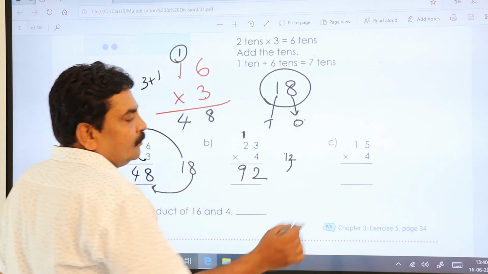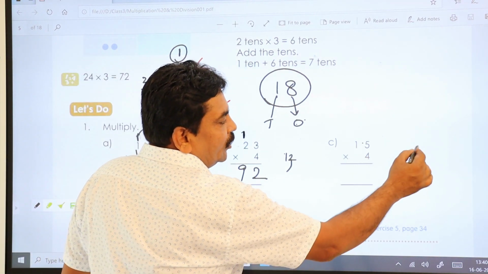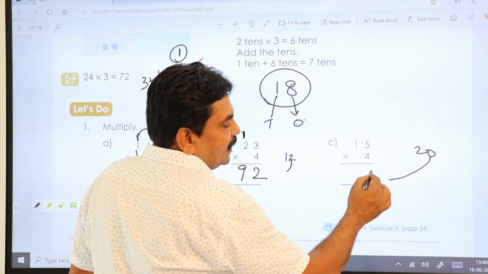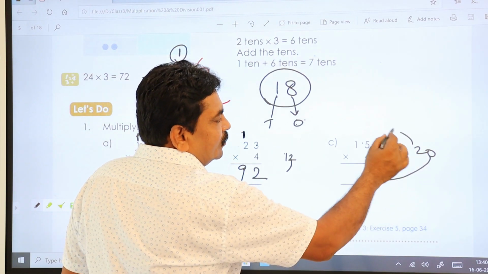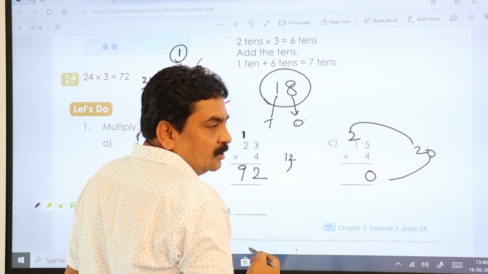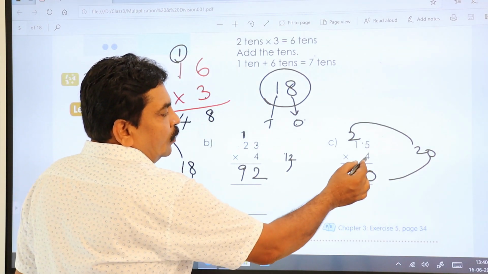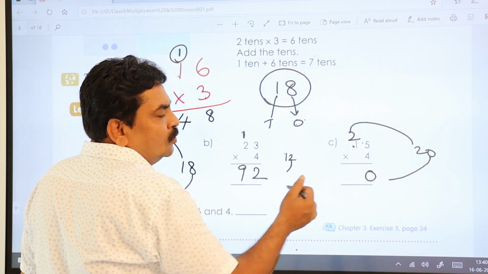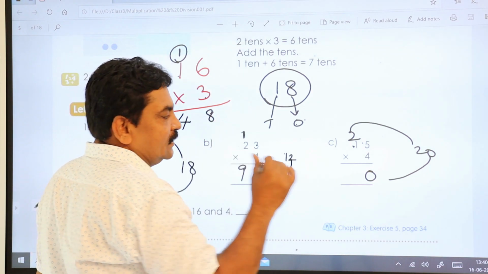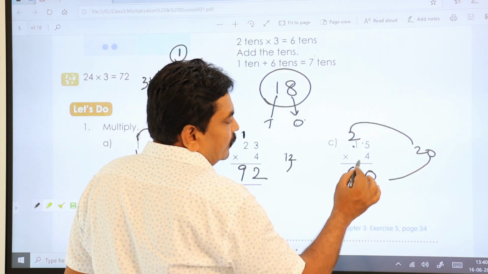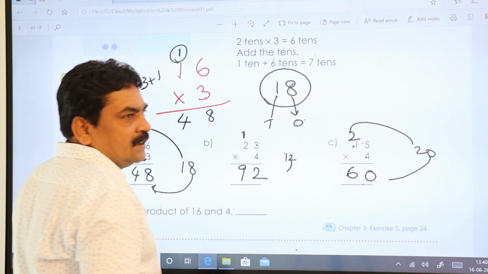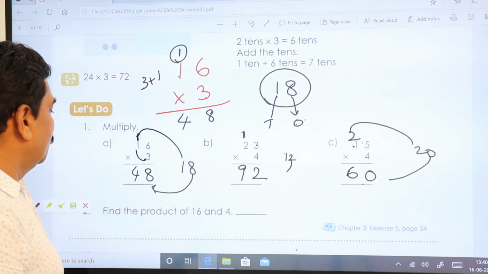In that way. 4 5s are 20, you got. So keep this ones place value here, and you place this tens value in the next number. 4 1s are 4. 4 plus 2, 6. So 15 fours are 60. In that way we are going to do.